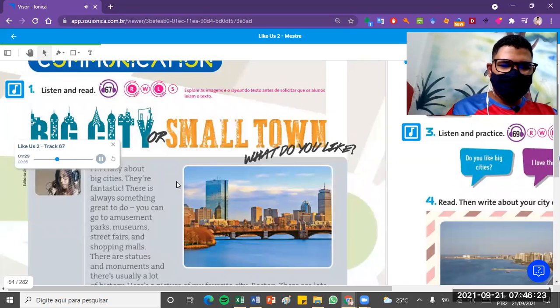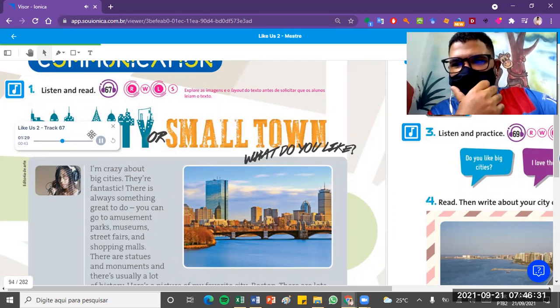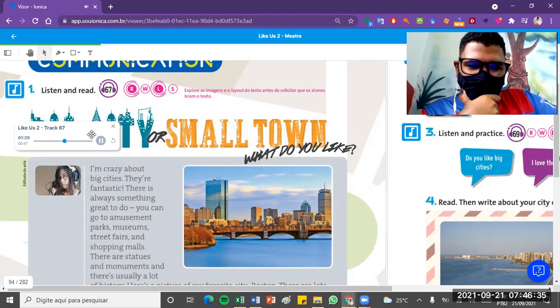Here's a picture of my favorite city, Boston. There are lots of new interesting places to see, but there are historic buildings and old streets too. There are also lots of tourists. My mother can't stand them, but I don't mind. It's part of living in a cool city.